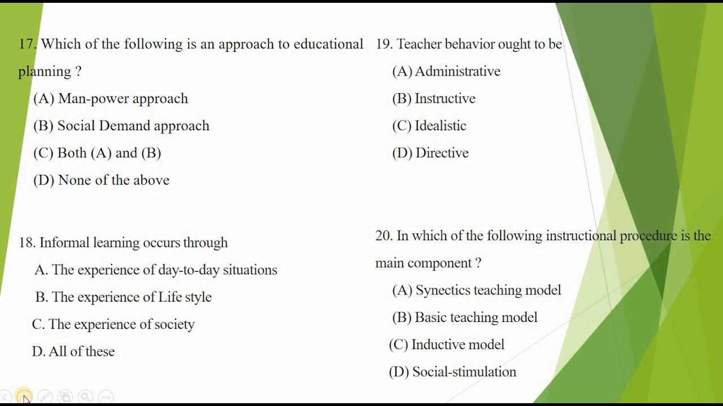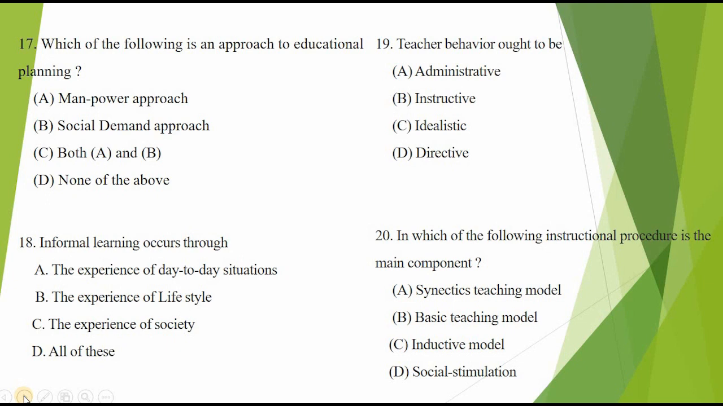Educational planning is systematically analyzing the process of educational development intending to make education more effective in meeting the needs of the society. The three main approaches to educational planning are manpower approach, social demand approach, and the rate of return approach. So, the answer is option C.